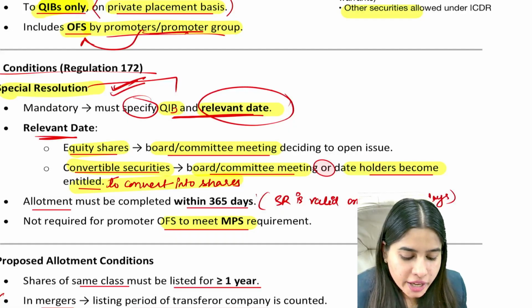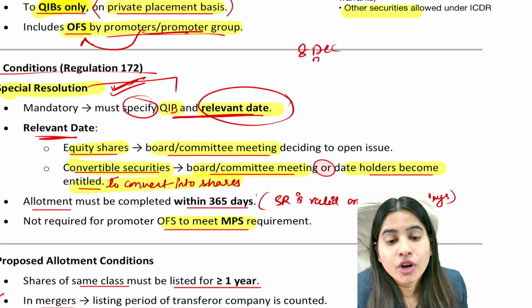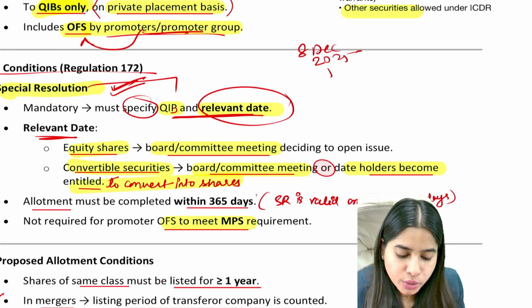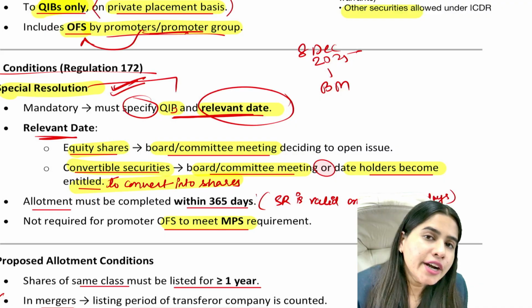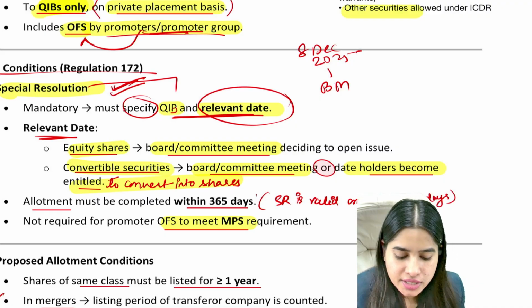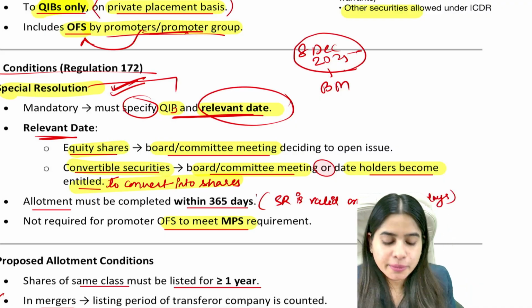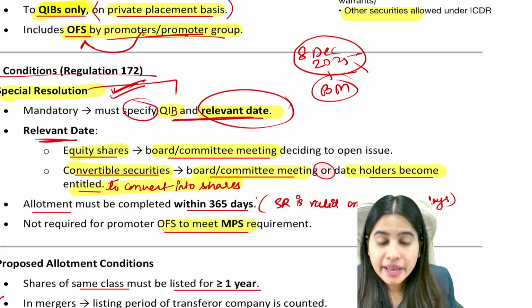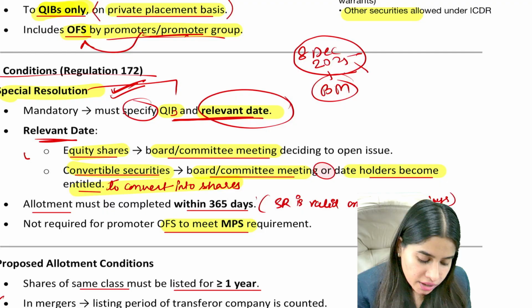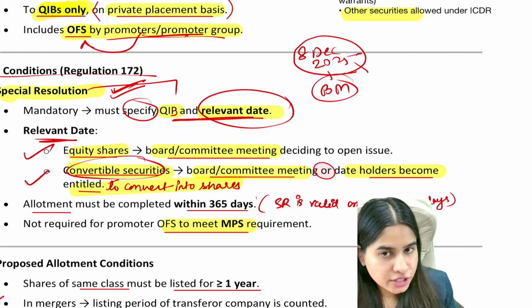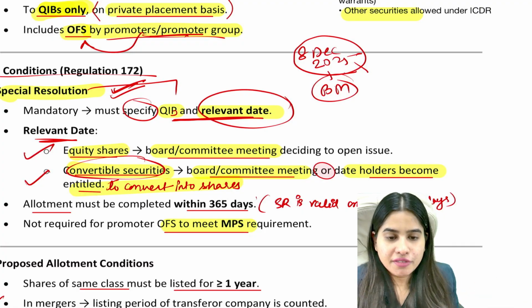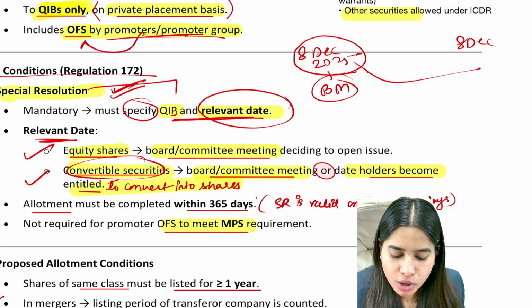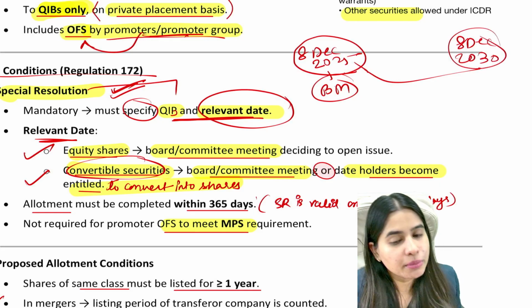Let's say today on 8th December 2025, you did a board meeting to make QIP. So if you are doing QIP of equity shares, then today's date will be relevant date because today we did the board meeting. Okay. Now let's say if we are issuing convertible debentures, which will be convertible into equity shares after 5 years, then let's say 8th December 2030, it will become convertible.